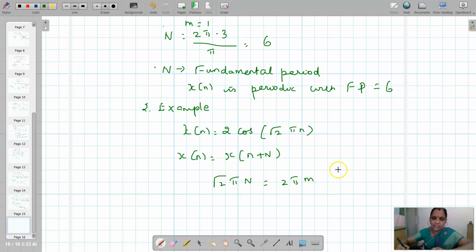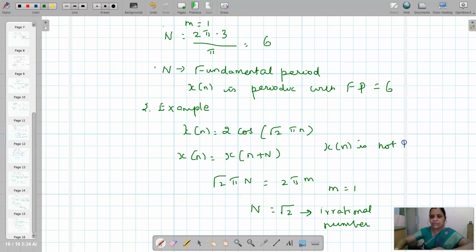Since m has to be an integer, even if m equal to 1, capital N becomes root 2. This is an irrational number. It is not an integer. So this x of n is not periodic.